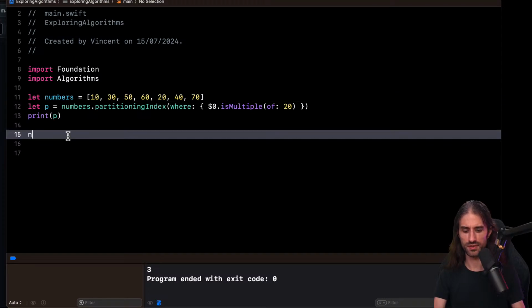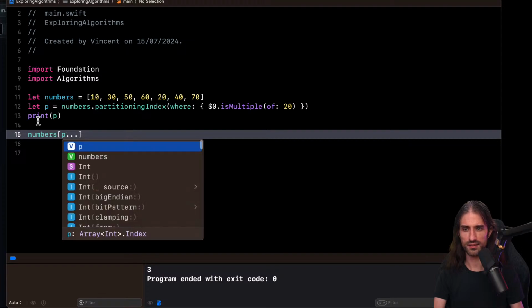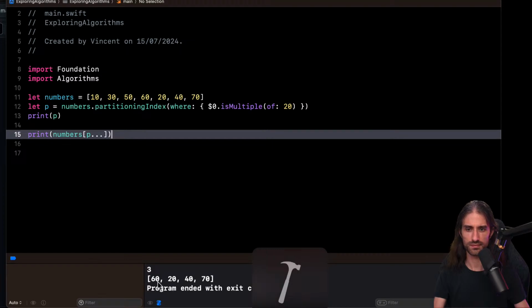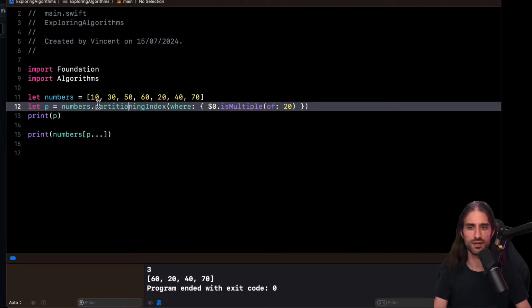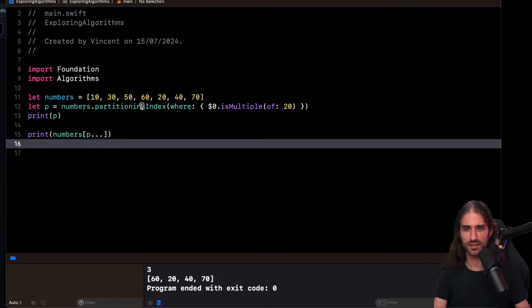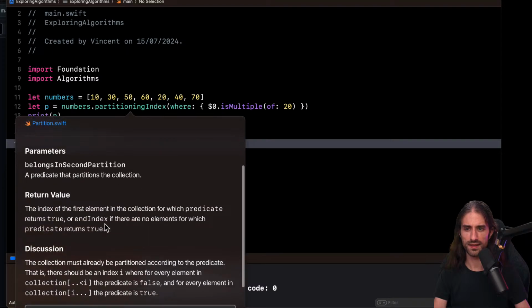Let me try and do, for instance, numbers of, so like that, and try to print it. Yeah, there are values here, 70, that shouldn't be here. So here I'm a bit confused by this one. I can't imagine that there is a bug in this. It's probably that I didn't understand it correctly, but let's see.